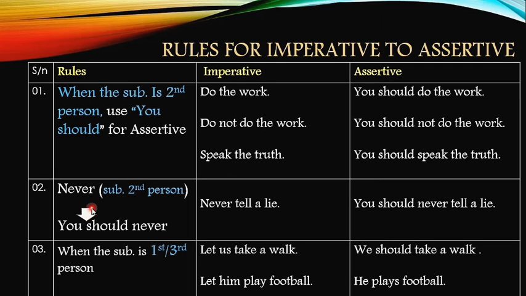Rule number 2 says if there is "never" in the imperative sentence and the subject is second person, "you should never" will be used to change it into assertive. For example, "Never tell a lie." "You should never tell a lie."